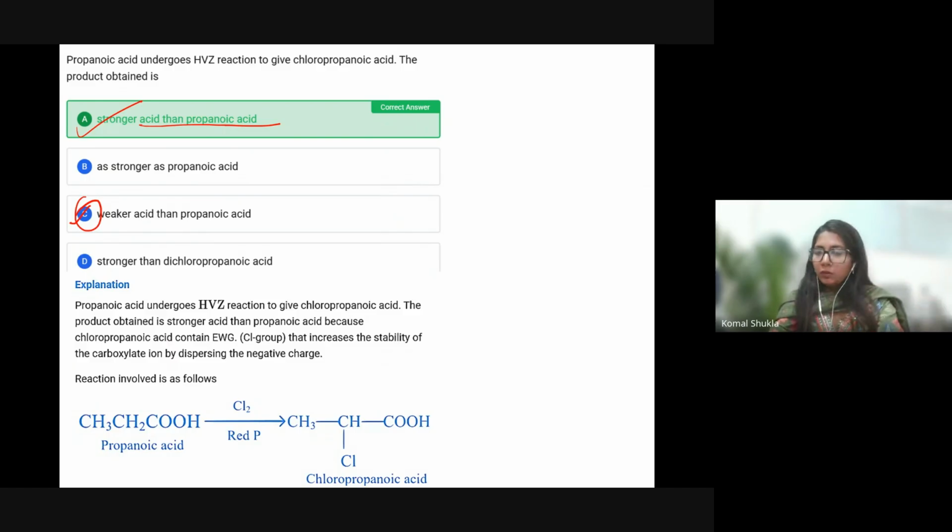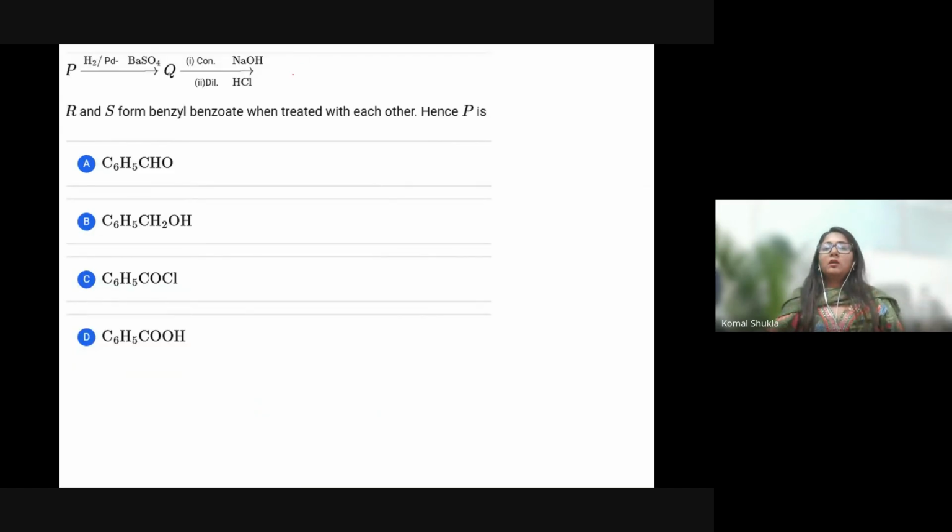Okay, this is the question that heat is going to react with H2PdBaSO4. This is, I guess, Rosenmund. Having the reaction with concentrated NaOH and HCl, what is going to be the answer for this particular question?